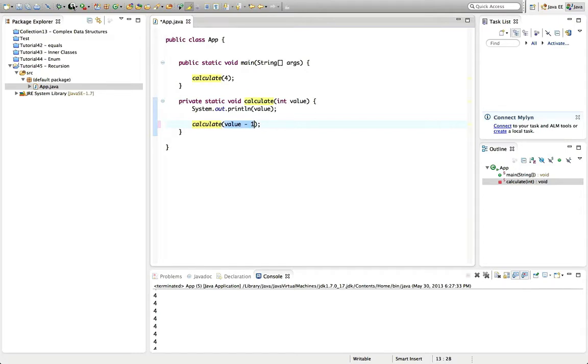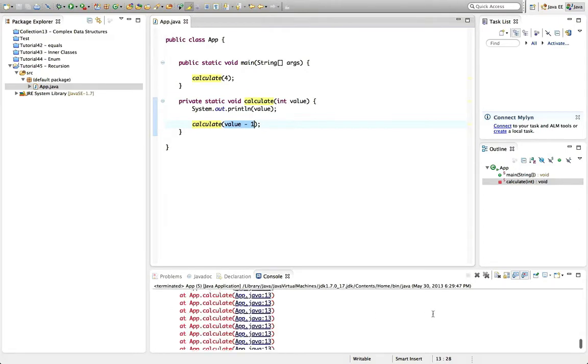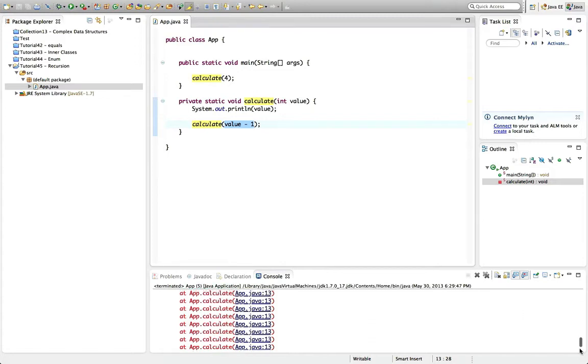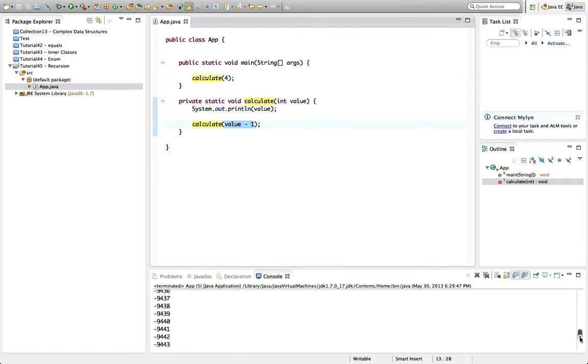And what's going to happen now is, we've got the same error again, unsurprisingly, but every time it printed out one less than the previous value until we got down to -10,000 before getting the Stack Overflow error. So calculate initially has the value 4, which it displays, and then it calls calculate with the value -1, which is 3. So then we end up coming in here again, and the second time it prints 3, and so on.